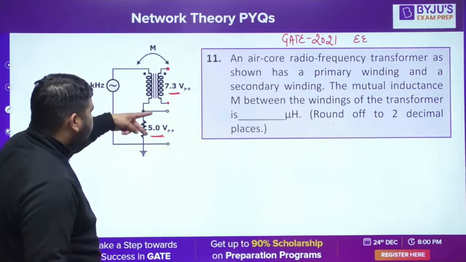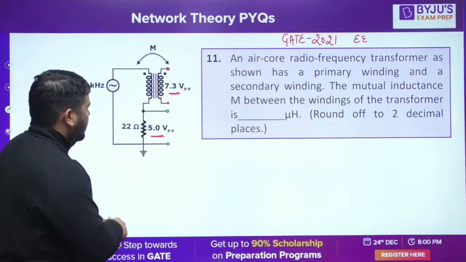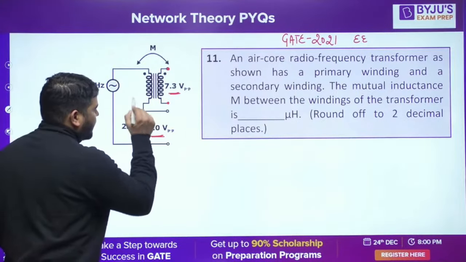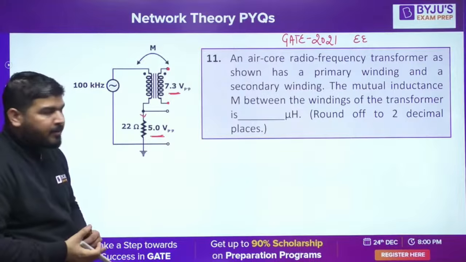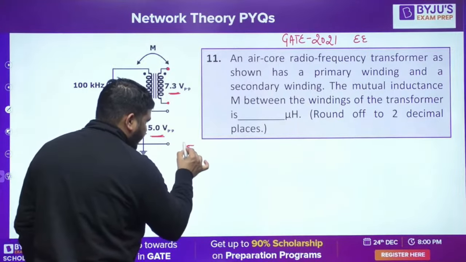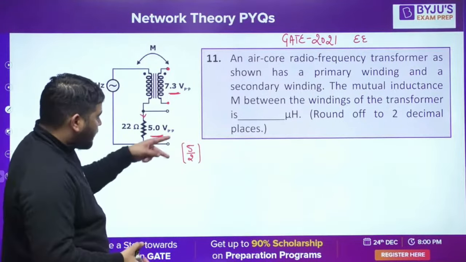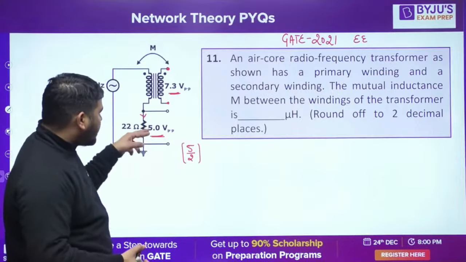It is given that this voltage is 5 volt peak to peak. Now, using this voltage, we can calculate this current. What is this current? Can you tell me? The current is 5 divided by 2. This is the peak value, because 5 is peak to peak. So the peak value is 5 by 2.